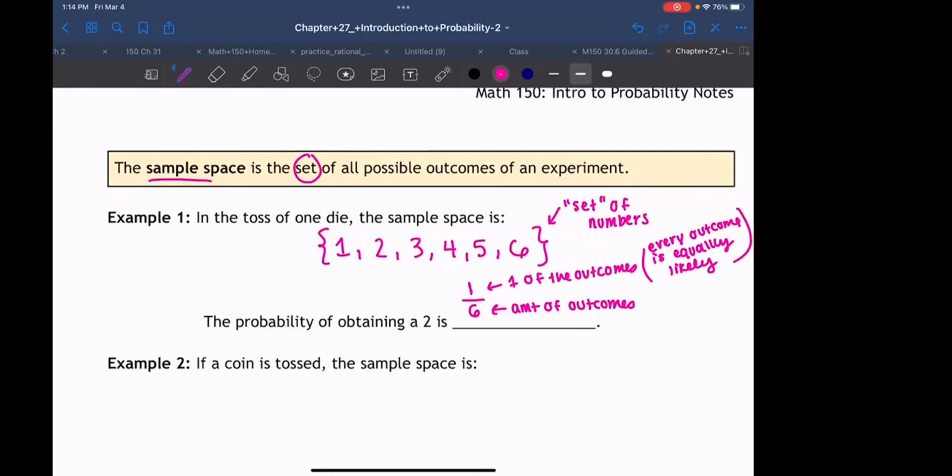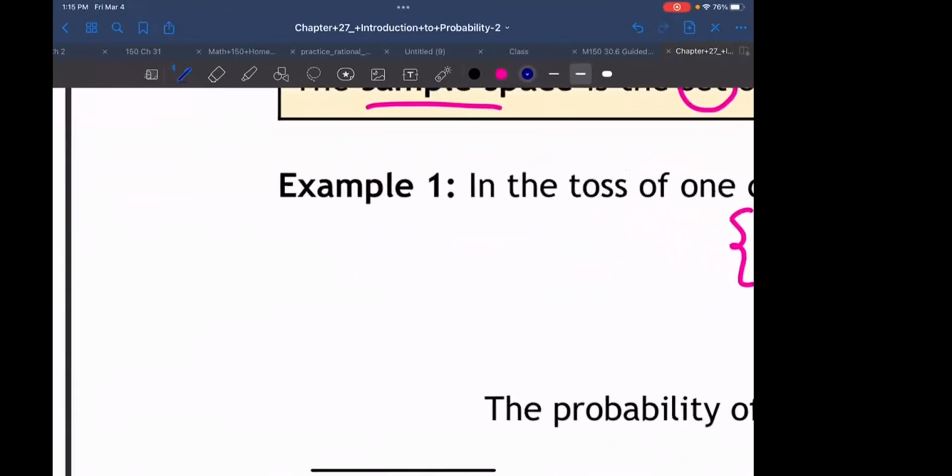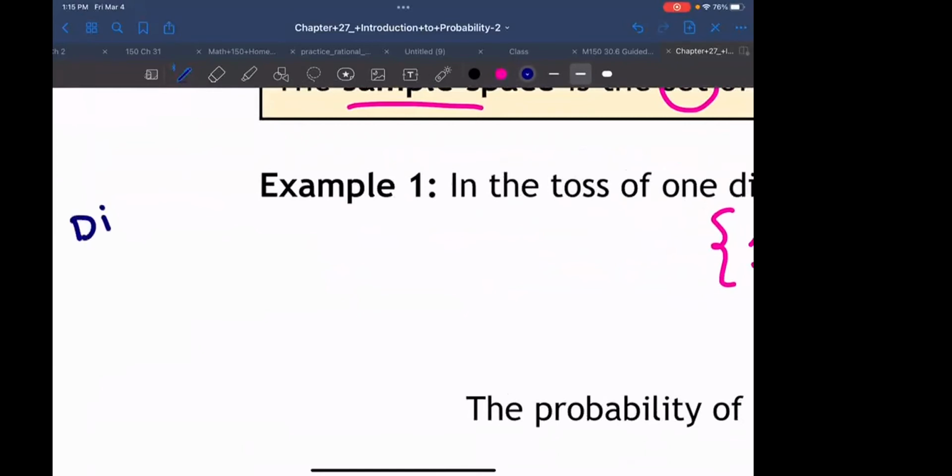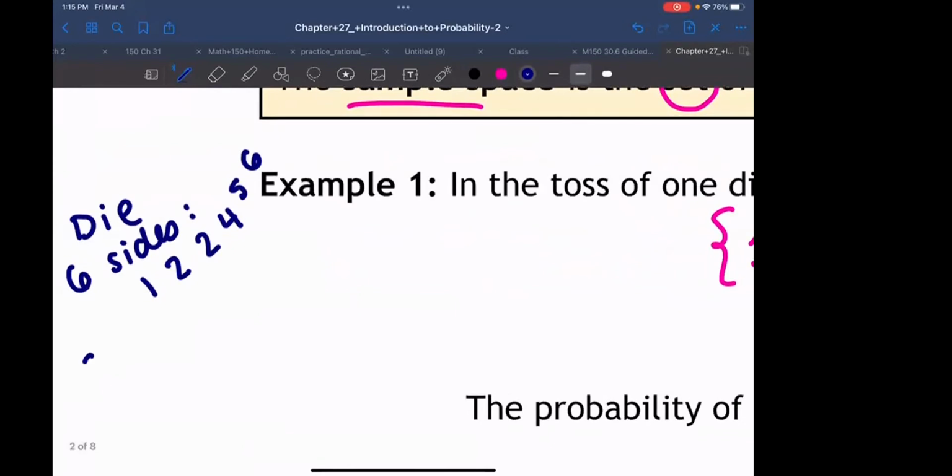So say the dice had a misprint and there were 2 2s, would it then be 2 out of 6 as a chance? That's a really good question, actually. Let's say we have a die that has 6 sides that look like this: 1, 2, 2, 4, 5, 6. Our sample space is still going to be 1, 2, 4, 5, 6. There's only those outcomes. There's no 3 and there's a 2.